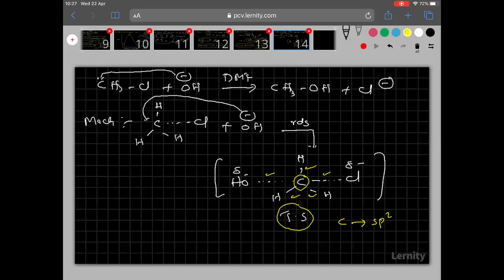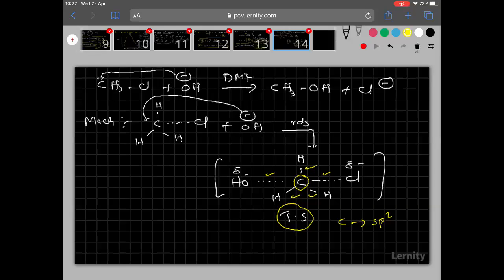Pentagonal bipyramidal. The shape is pentagonal bipyramidal, but hybridization is sp2 only. Hope it is clear to everyone.